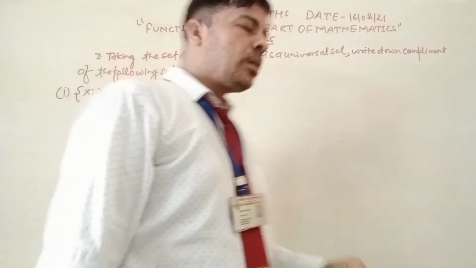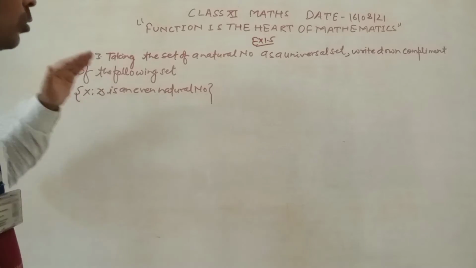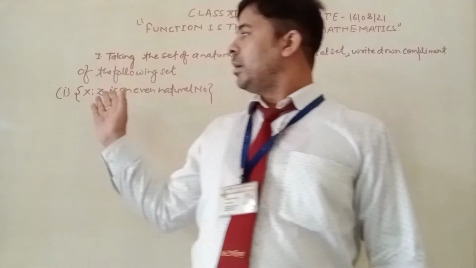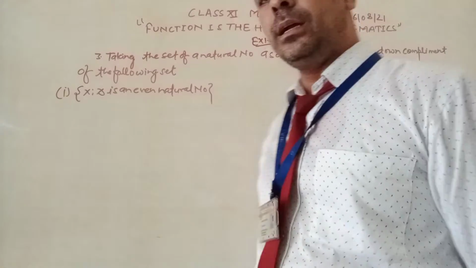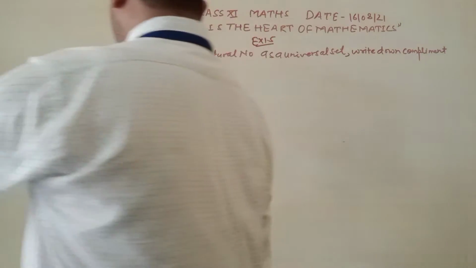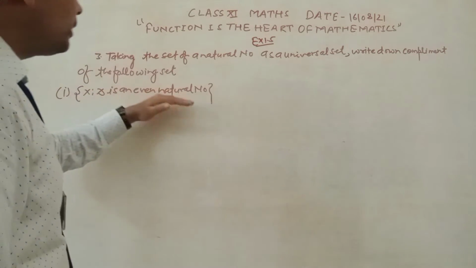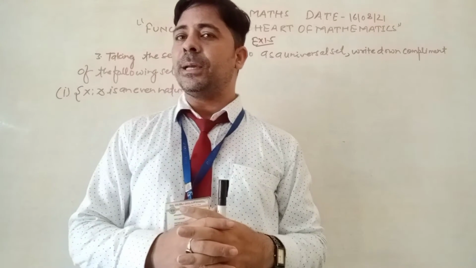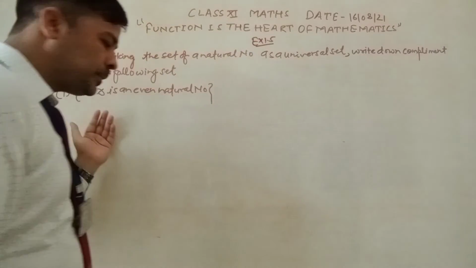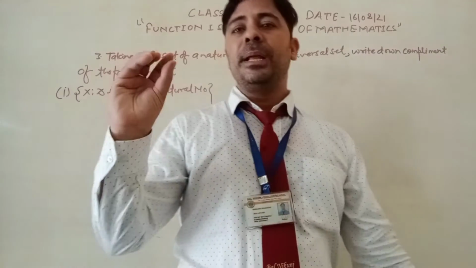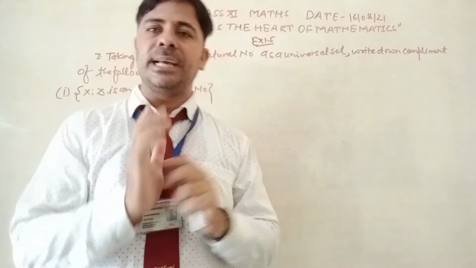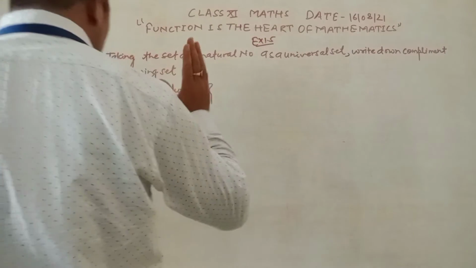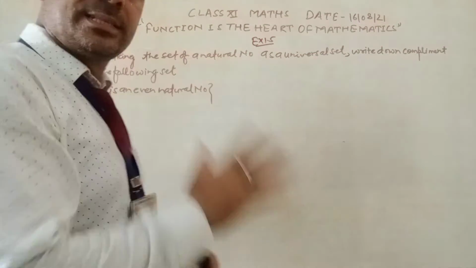Write down the complement of the following sets. You have to write down the complement of the set which is given here. The first part is given that x is such that x is an even natural number. So you know what the complement of a set A is. Suppose it is a set A, then the complement of A is written as A dash. This is U minus A, which means you have to subtract this set from the universal set.